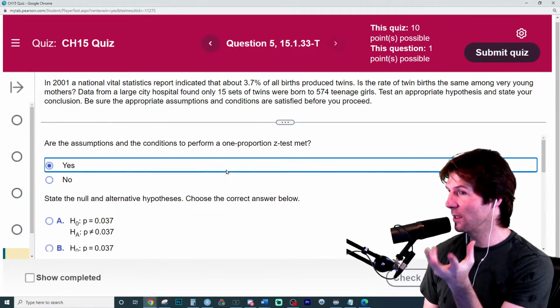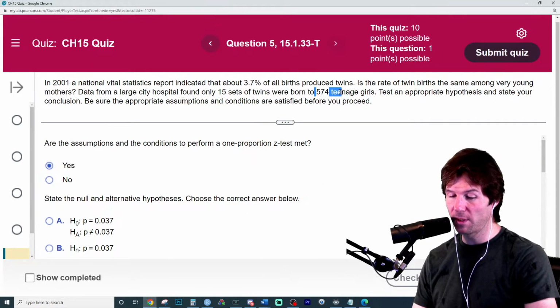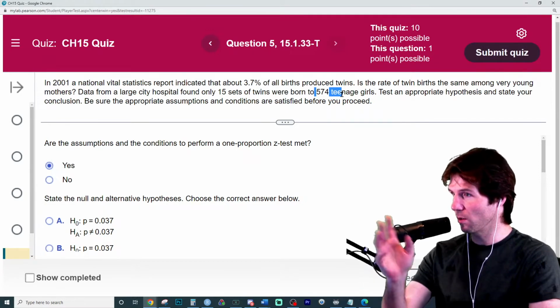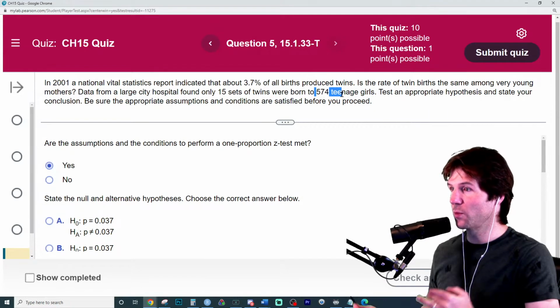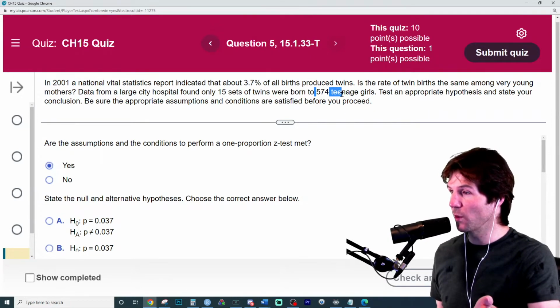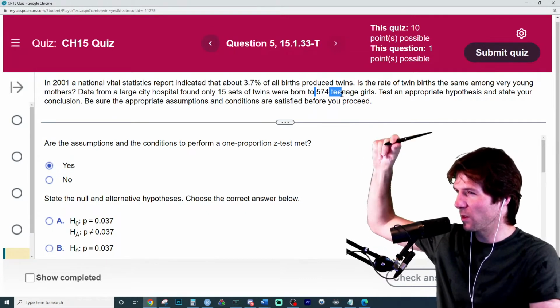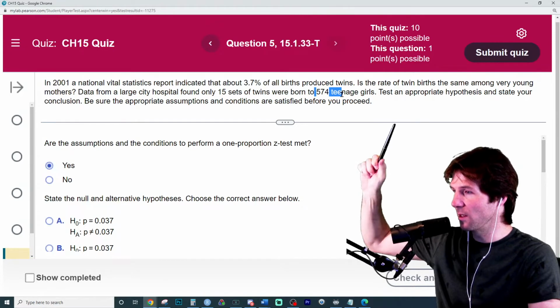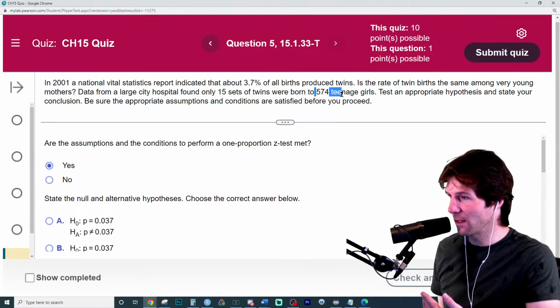It's rather boring in my opinion, and if I find it boring and I do stats, I don't think students are going to find it much more interesting than I do. But the best way to memorize it is we sample less than 10%. So the question is, are these 574 individuals they take a sample from less than 10% of all teenage girls giving births? And I'd say yes. That means there are more than like 5,740 teenage girls giving birth, and we sampled less than 10%. Does that make sense? That sample right there is less than 10% of the population we are trying to measure.